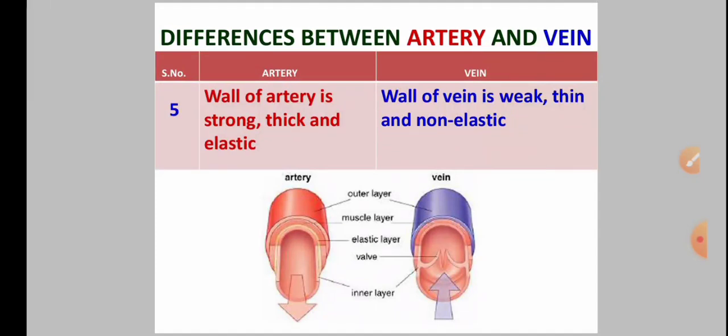Fifth difference, the wall of artery is strong, thick and elastic, while the wall of vein is weak, thin and non-elastic.